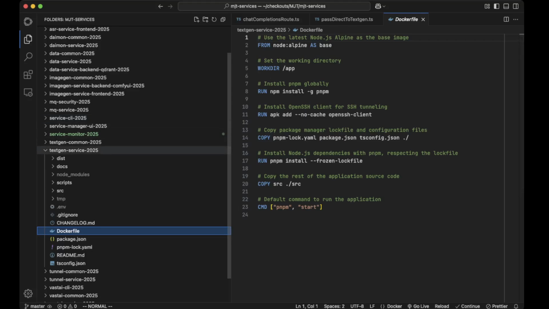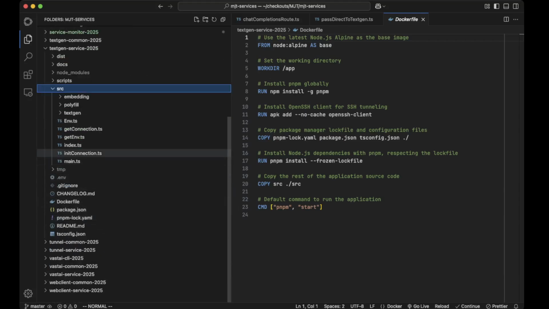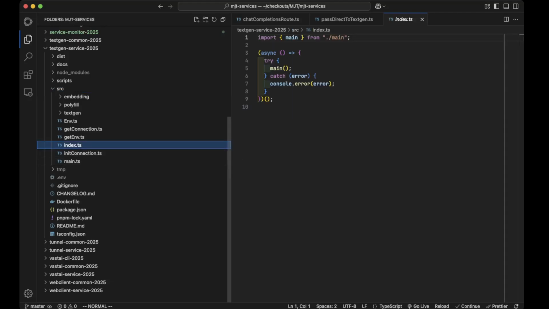They all have their good points and their flaws, but I'm using npm for right now. So let's look into the source code, because this is kind of how all of the services are organized. If you look at one, you're looking at all of them to some degree. Typically I start off with an index.tx because I just want a clean entry point that says, this is how you enter here, right? And then I typically do a main off of that.